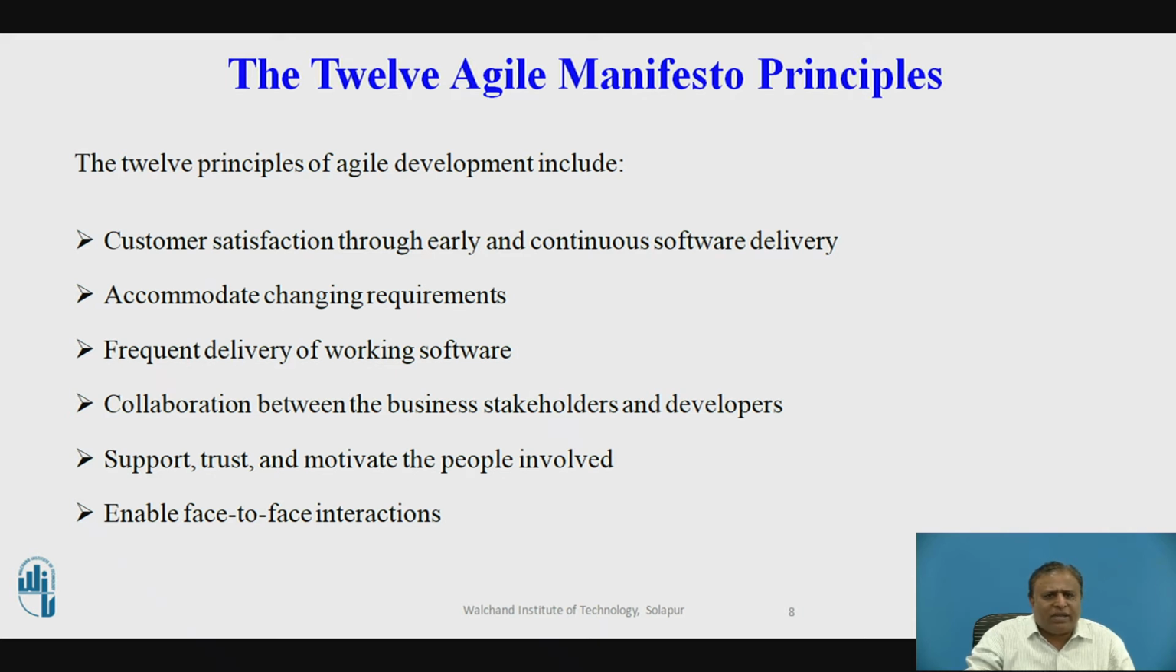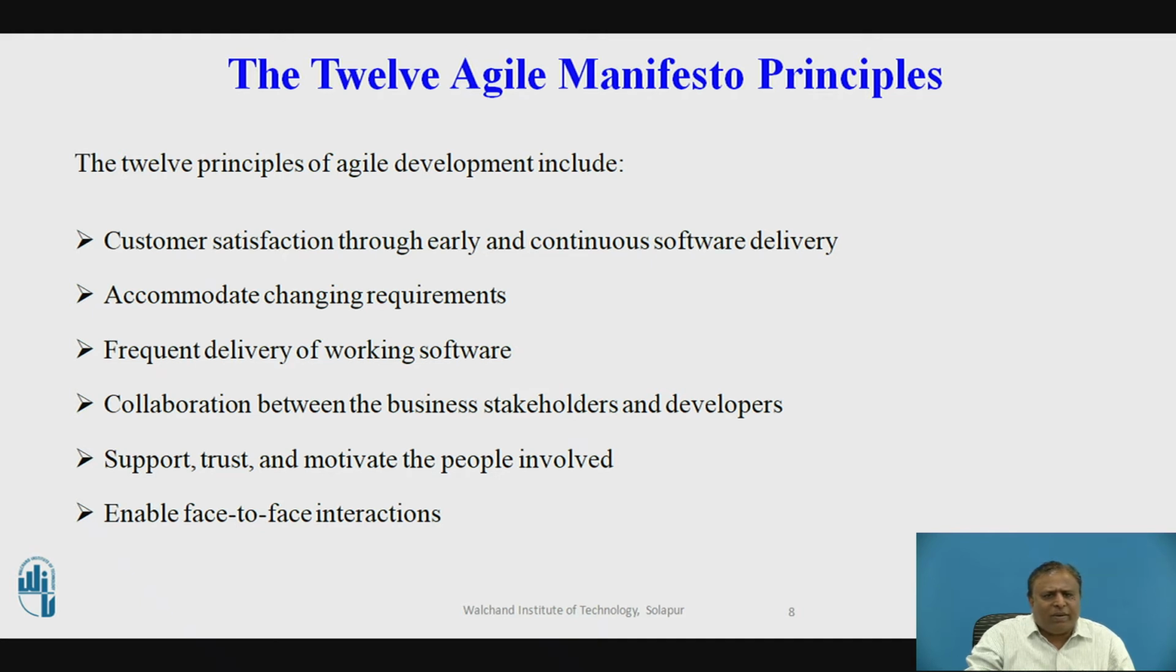The third principle is the frequent delivery of working software. Scrum accommodates this principle since the team operates in software sprints or iterations that ensure regular delivery of working software. The next principle is collaboration between the business stakeholders and developers throughout the project. Better decisions are made when the business and technical teams are aligned. The next principle is support, trust and motivate the people involved. Motivated teams are more likely to deliver their best work than unhappy teams.